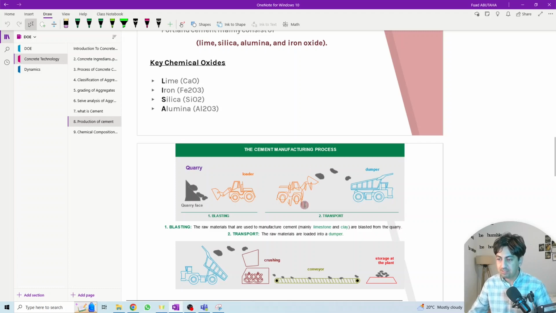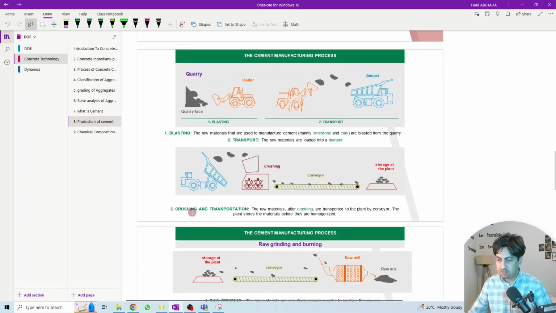Then we go with the second step, which is transportation. These raw materials are loaded into a dumper. So after blasting, we transfer it through a dumper. Then we go with the third step of manufacturing cement, which is crushing and transportation. After we collect the material, it comes in big stones, big volume. Then this material needs to be crushed using a crushing machine into small pieces.